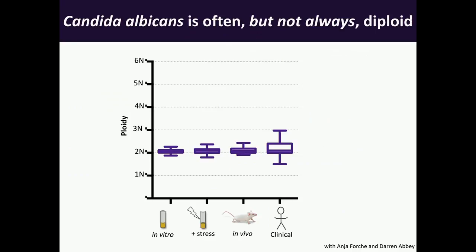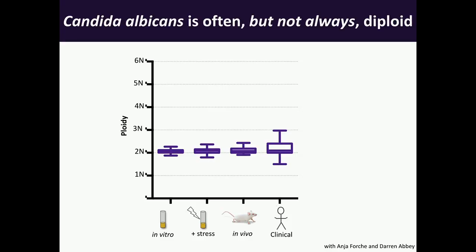I don't expect you to trust my word on it, so I'm going to show you that if we take a survey of Candida strains and look at their DNA content, survey meaning laboratory strains, strains that we expose to external stress or passage through a mammalian host, or even strains that we acquired from clinics, you can see that by and large these isolates are indeed diploid.